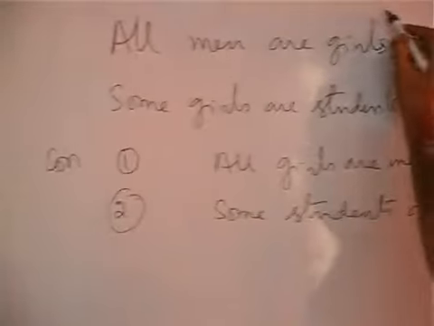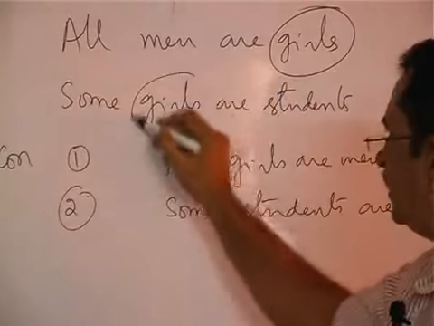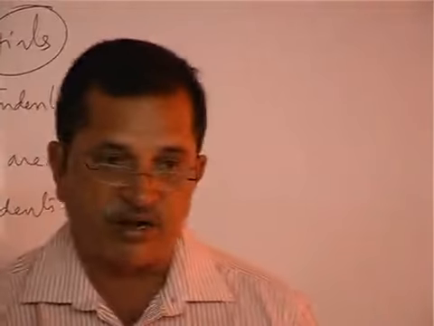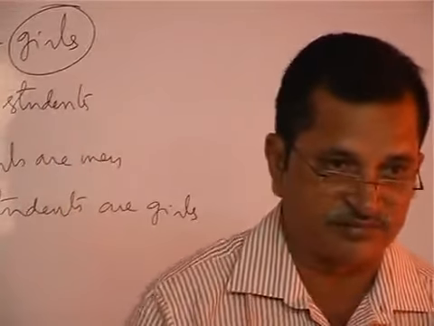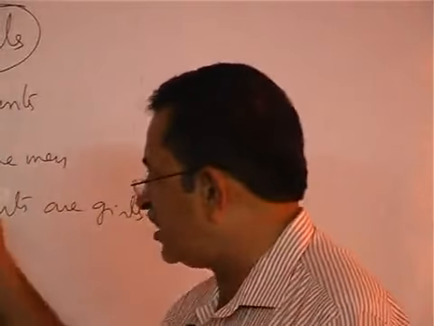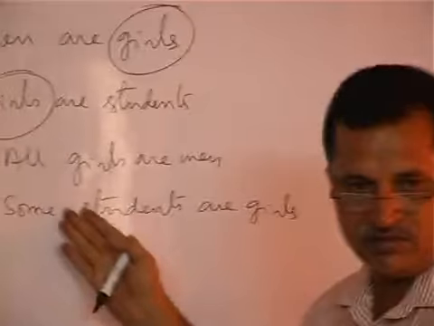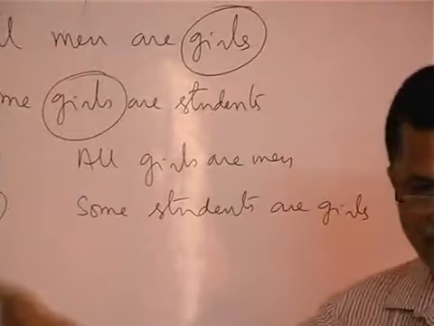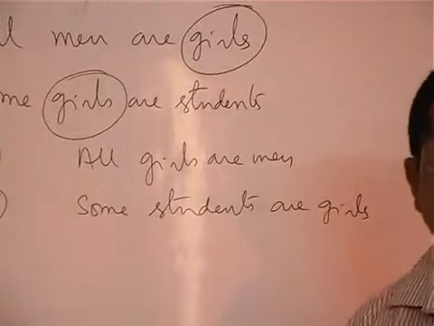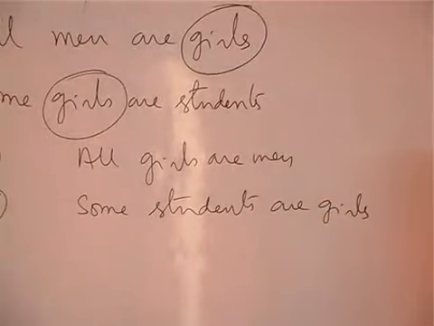According to the rule, the conclusion should not contain the middle term. What is the middle term here? Girls. In the conclusion, the word girls should not be there, if at all it is a direct conclusion. But in the converse, whether they are direct conclusions or not, we don't know, because we have not gone through all the rules. About the one rule only we are discussing. Let us draw the diagram and examine.